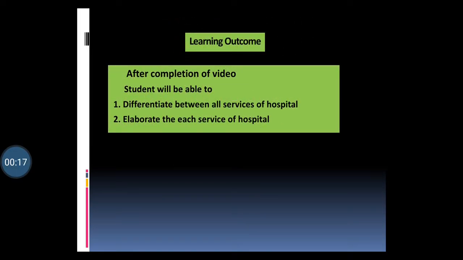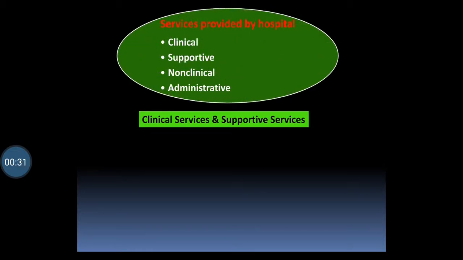Now, the learning outcome of today's video is that after completion of this video, students will be able to differentiate between all services of hospital and elaborate each service of hospital. Then we will go one by one. There are different types of services provided by hospital: clinical services, non-clinical services, supportive services, administrative services. We will see one by one.